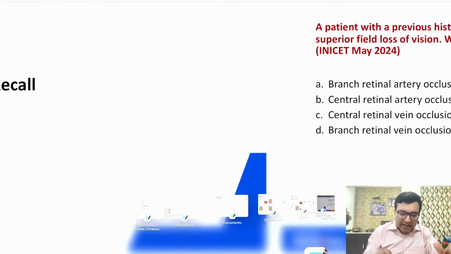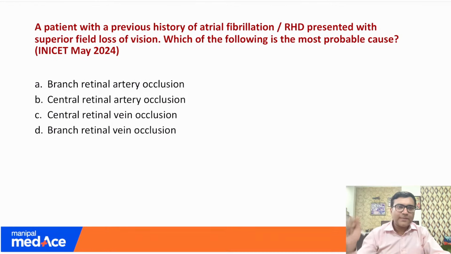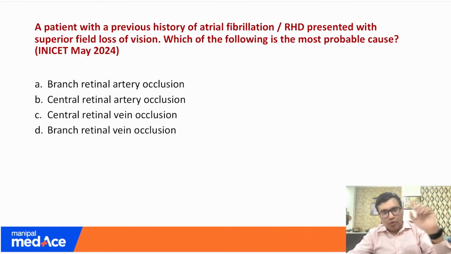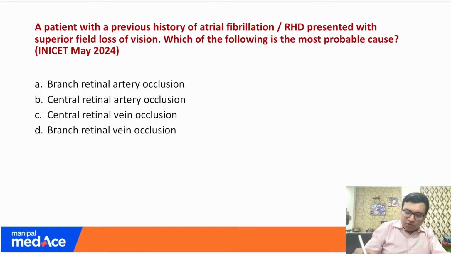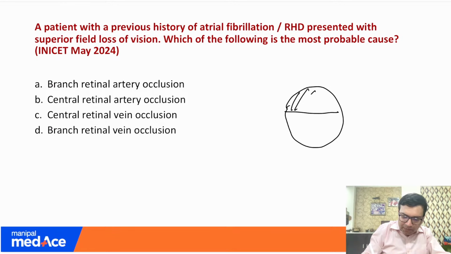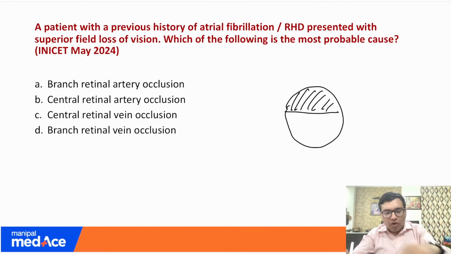Okay, so let us start our session, and this was our first question. A patient was having some cardiac issues. Some students say it was written atrial fibrillation, some say rheumatoid heart disease, and the patient presented with superior field loss. Which of the following is the most probable cause of this condition? Your options were branch retinal artery occlusion, central retinal artery occlusion, central retinal vein occlusion, as well as branch retinal vein occlusion.